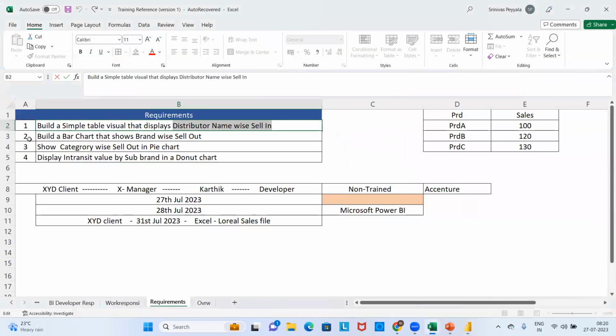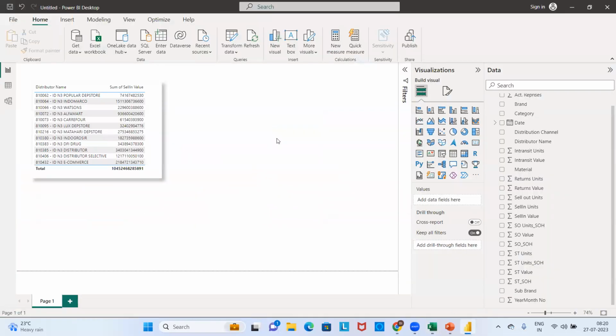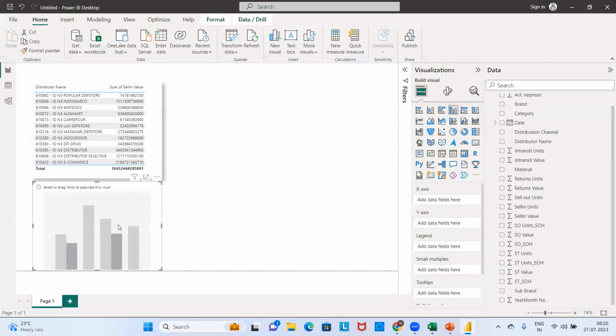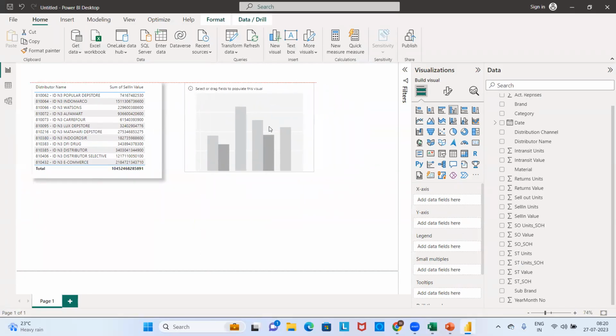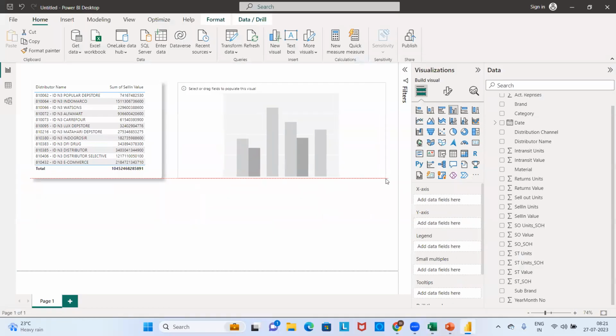Next, tell me about the second requirement. Build a bar chart that shows brand wise sellout. What are the fields here? What is the chart? Bar chart, with brand and sellout. You have some different bars; I will tell you what type of different bars these are, but you can just take a traditional bar chart. It asks for brand wise sellout.